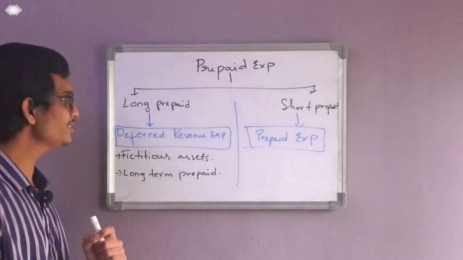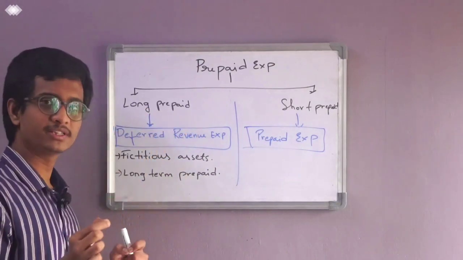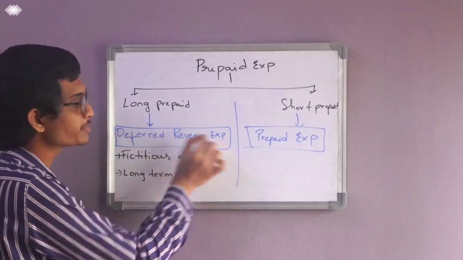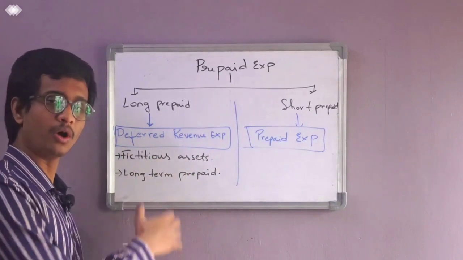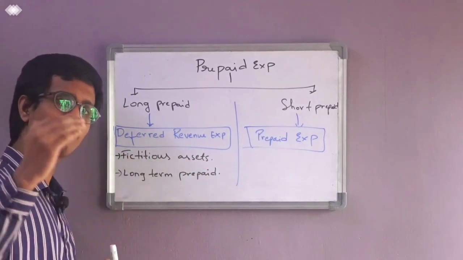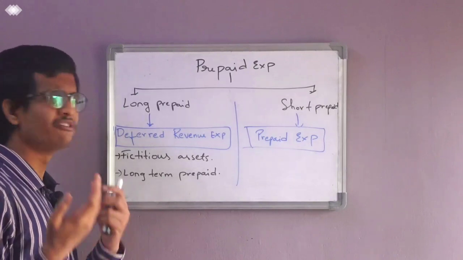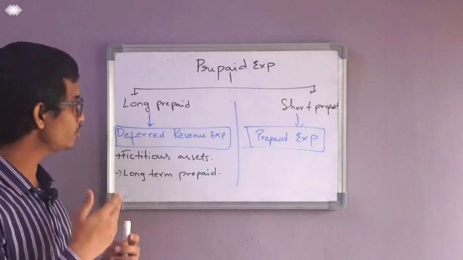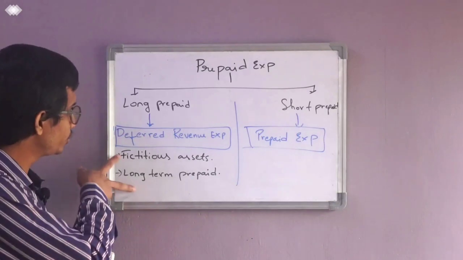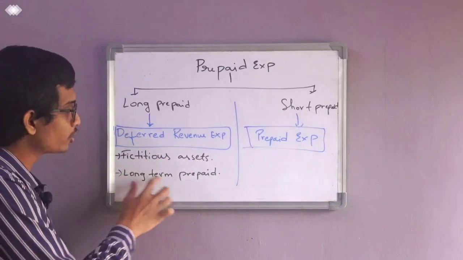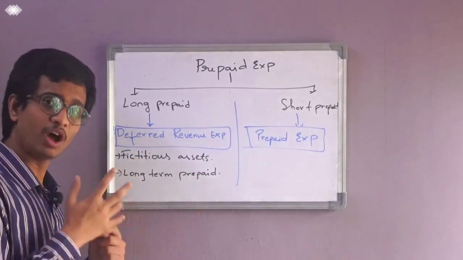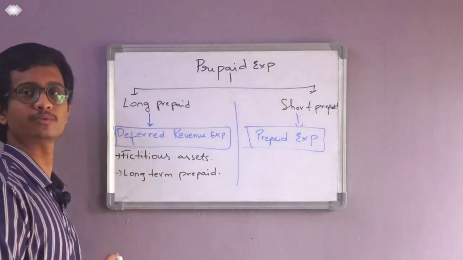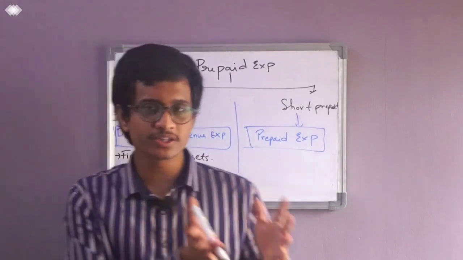And remember guys, long-term prepaid expense is a subset of deferred revenue expenditure. So in the deferred revenue expenditure you will have many elements like fictitious asset, long-term prepaid expense, exceptional losses. Instead of taking all, I took only two, that is fictitious asset and long-term prepaid expense. Now we will find what is the difference between these two. Now we will get into this example.